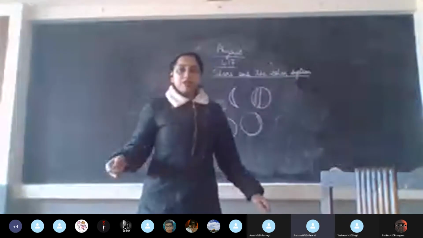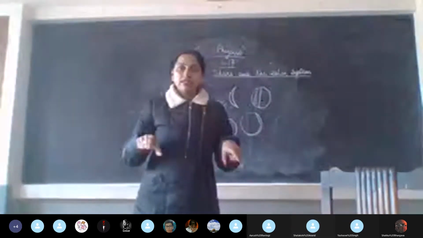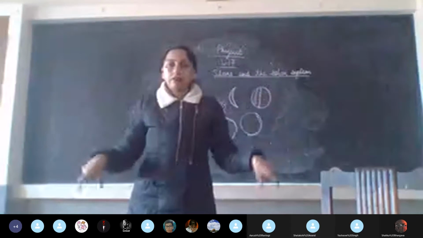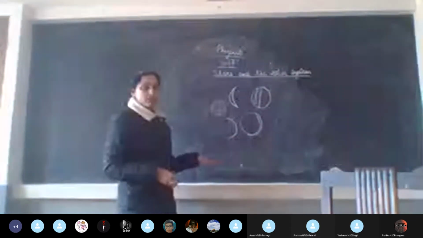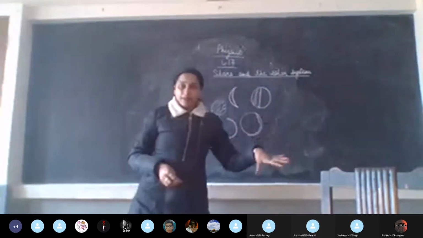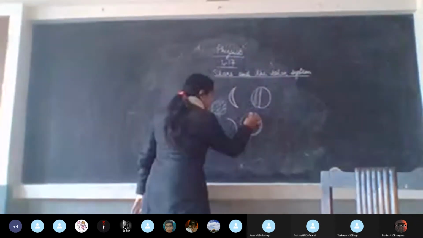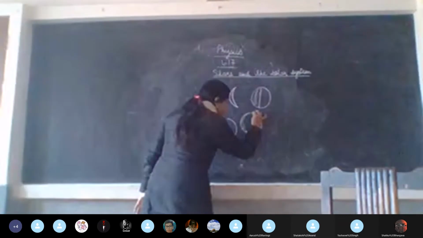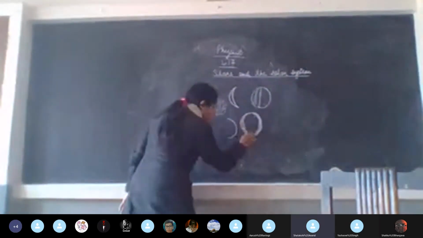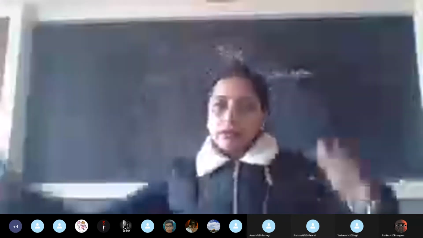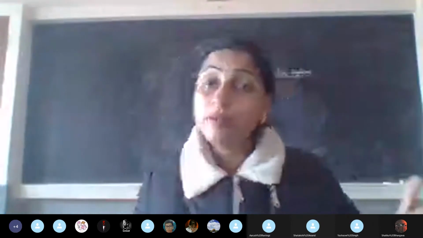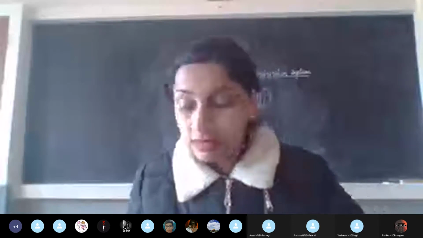Your games teacher must have told you to stand in a circle, then you make a circle, and a semicircle is just half of a circle. So gibbous is a condition when it is more than a semicircle, but not a full circle. We have this type of observation on both sides. That particular stage is called gibbous. So you have waxing gibbous. Any problem?